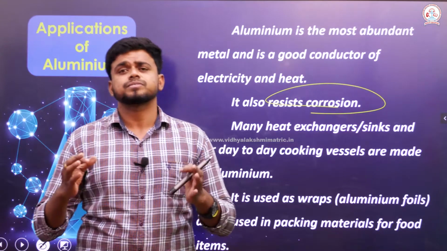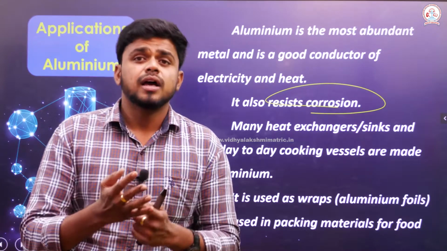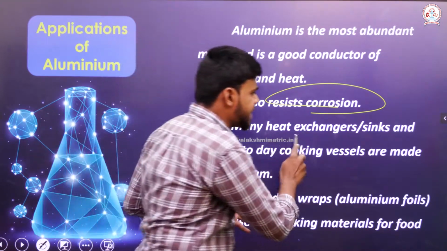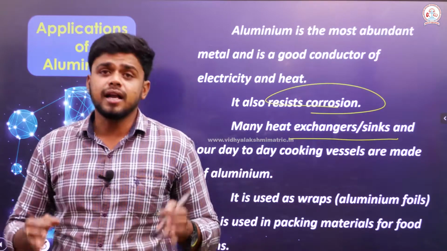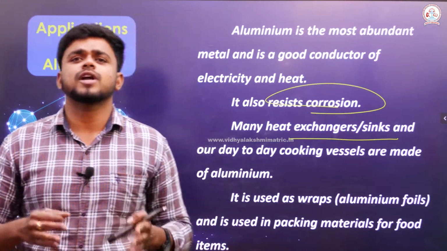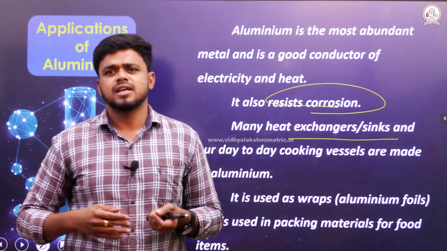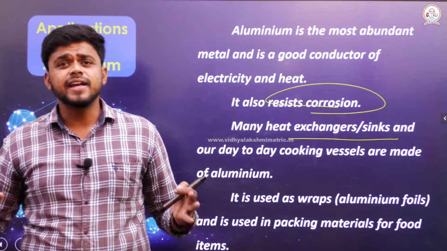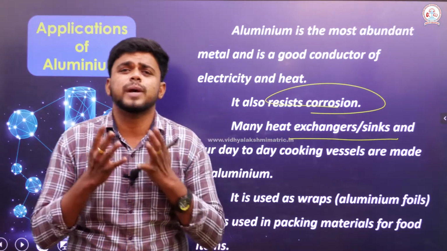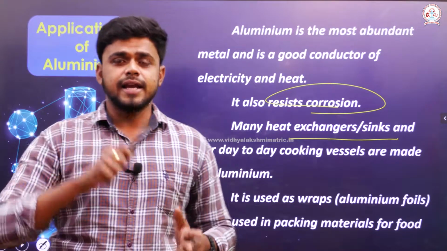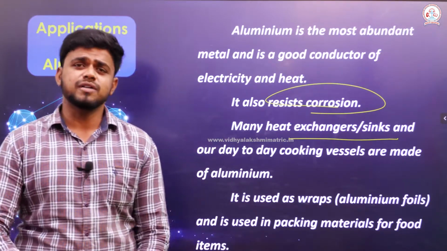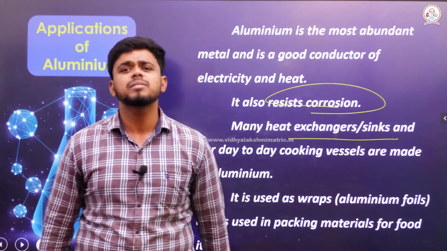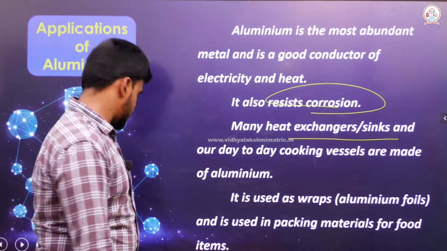Then see, we know that since it is a metal, a good conductor of heat and electricity, it is widely used as a heat exchanger and sink. And not only that, it is widely used for manufacturing cooking vessels. See, aluminum vessels, most of the people in India widely use aluminum vessels because they are quite cheap. That is the thing, right. Then when you visit a hotel, you will be able to find a wrap which is used to wrap the foods. It is also aluminum wraps for packing foods.